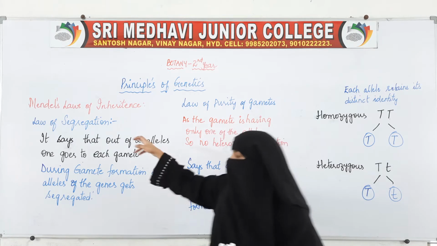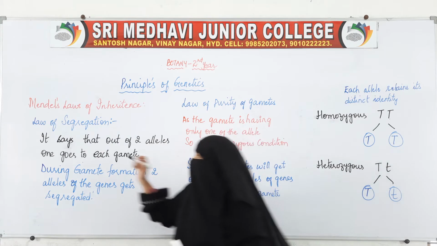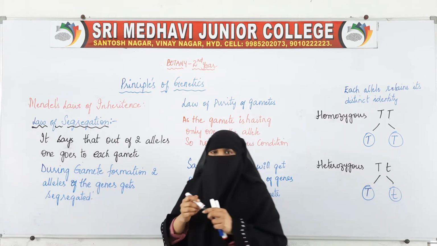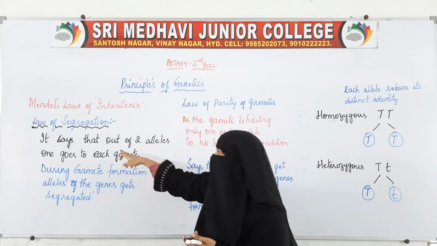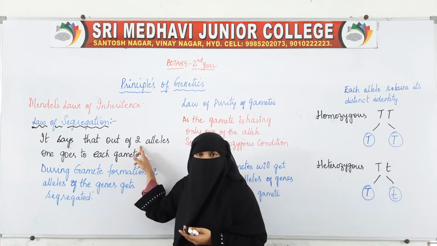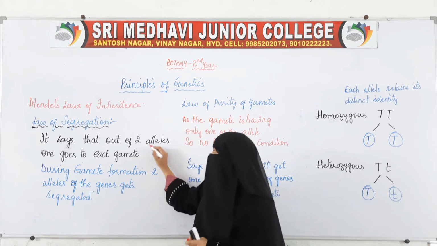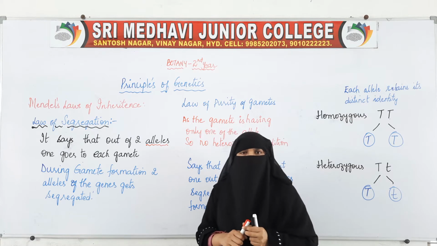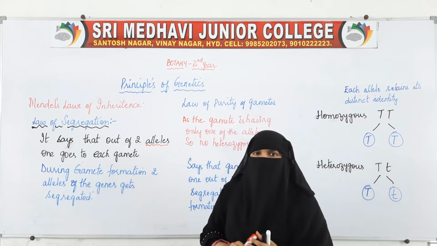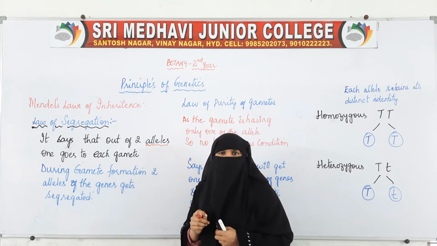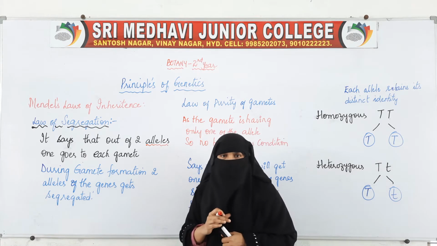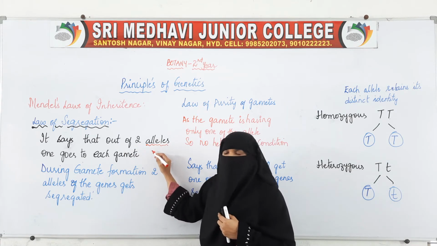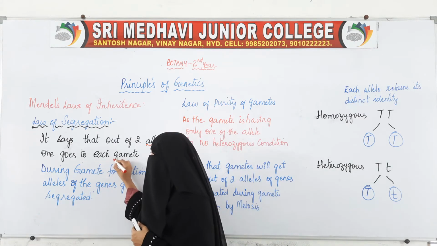So next is law of segregation, the second law. The law of segregation, this is the second law which is given by Mendel. Here it says that out of two alleles, what are alleles? I have already given you these definitions in the important terms. Allele is nothing but another form of a gene. Each gene will be having two forms. So out of two forms, that is out of two alleles, one goes to each gamete.